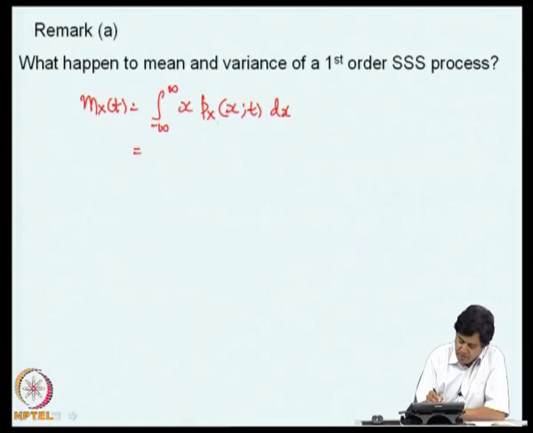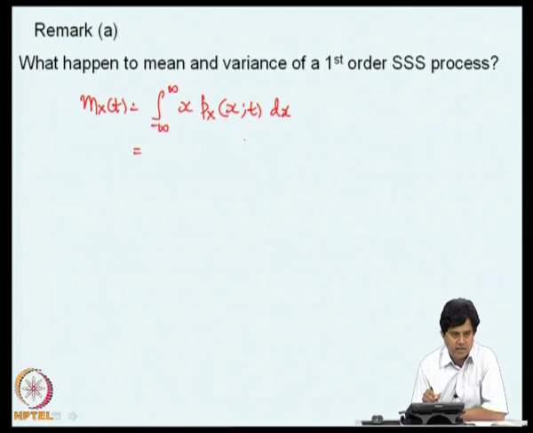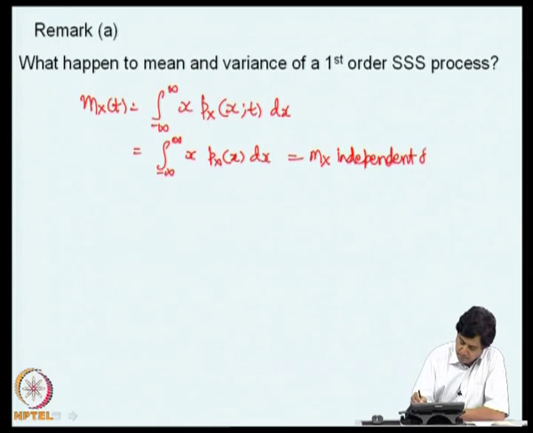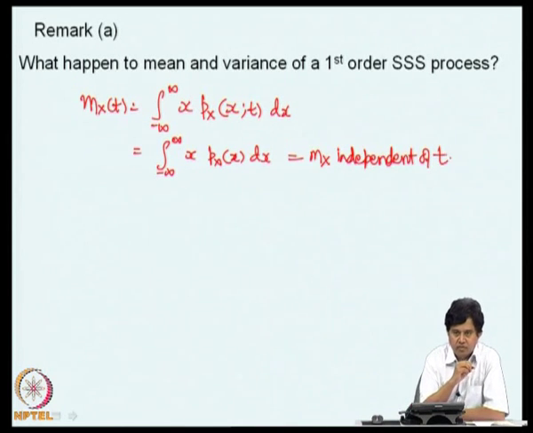Now, this p_X(x; t) is independent of time because it is first order strong sense stationary. So, this becomes the integral from minus infinity to infinity of x p_X(x) dx. This is m_X, which is independent of time. That means m_X becomes constant.